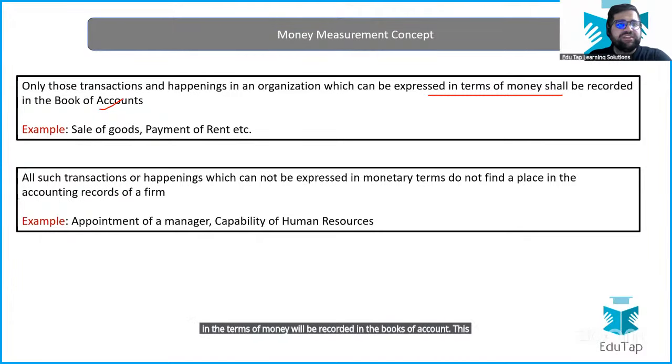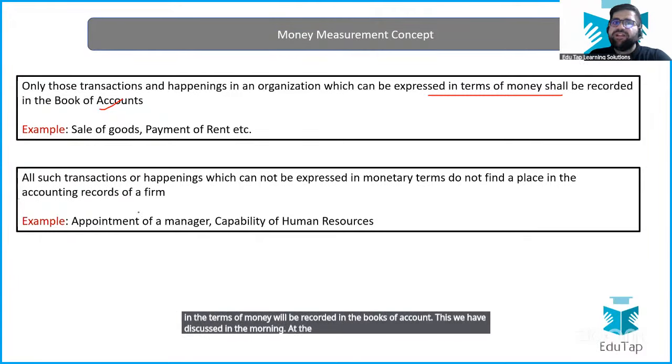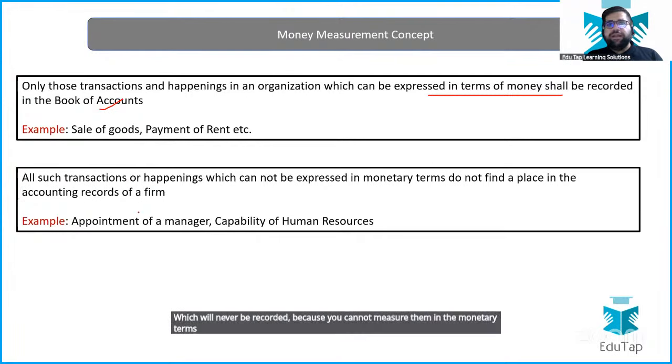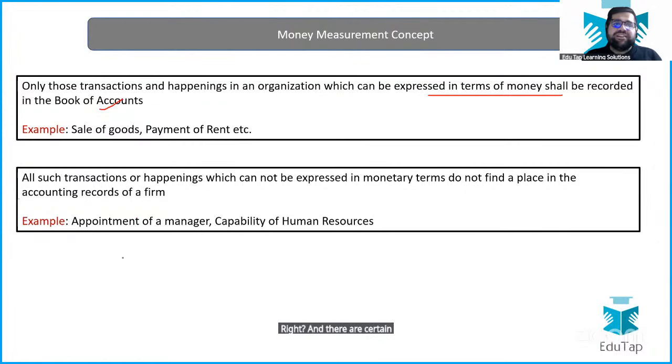This we have discussed in the morning. At the same time, there are certain economic events which will never be recorded because you cannot measure them in monetary terms, right? There are certain events like appointment of a manager, capability of human resource. You will definitely avoid it. These are not material to be recorded.